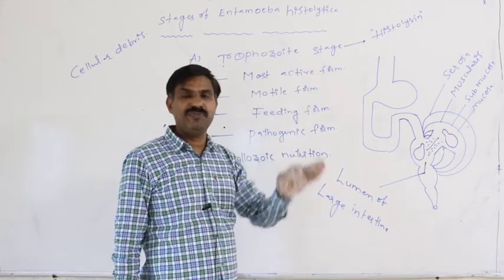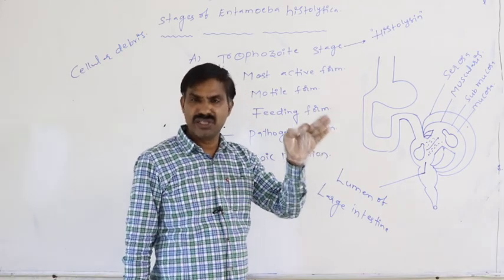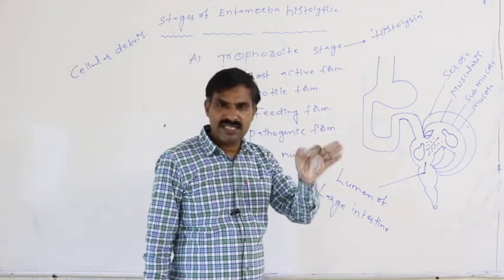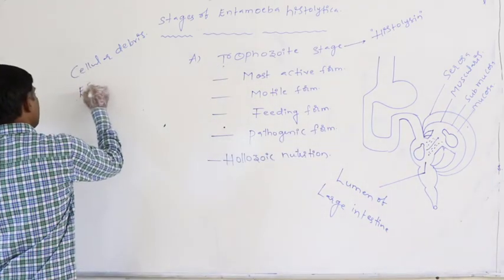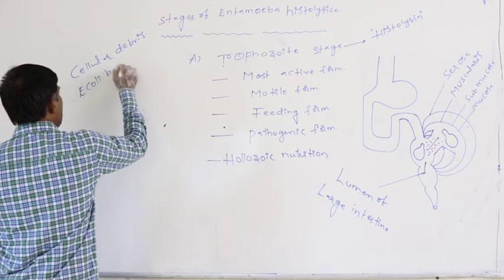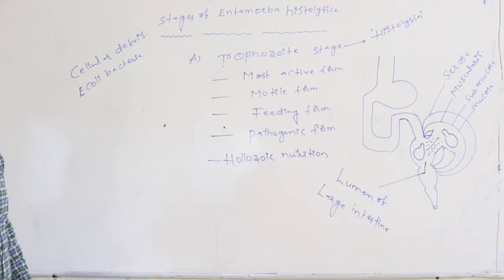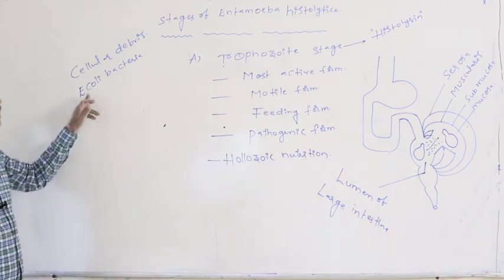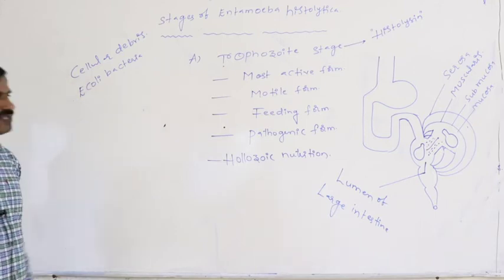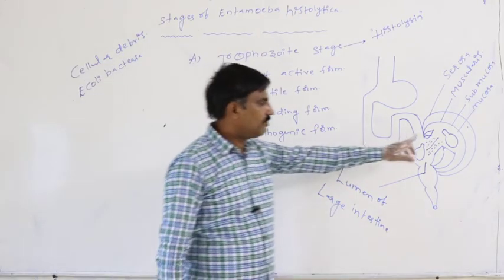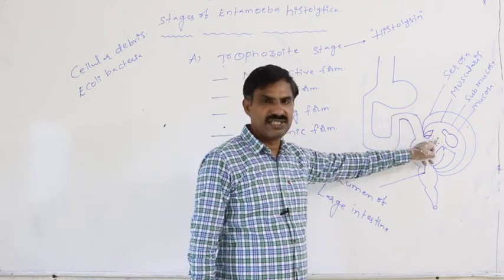At the same time, in the large intestine, E. coli bacteria, Escherichia coli, are also present in the human. That E. coli bacteria is also eaten by the trophozoite.